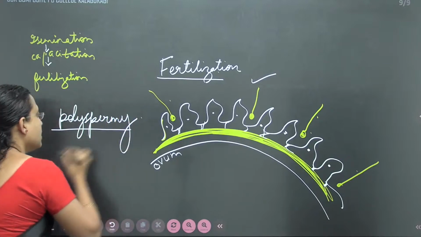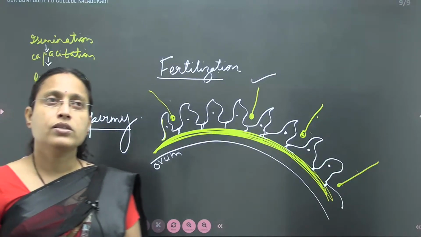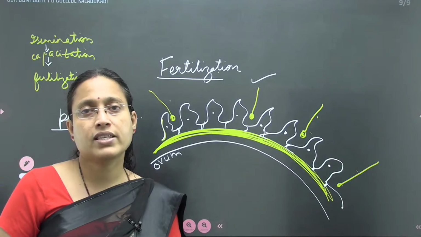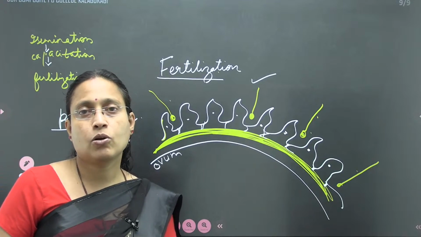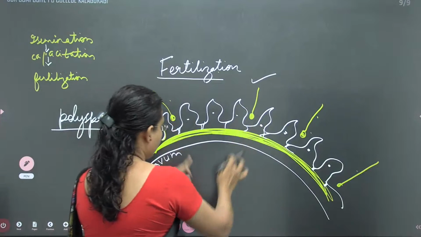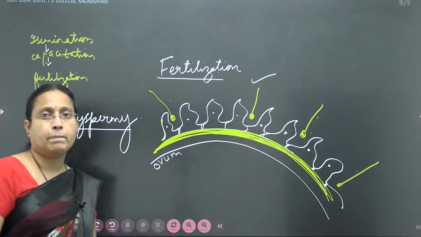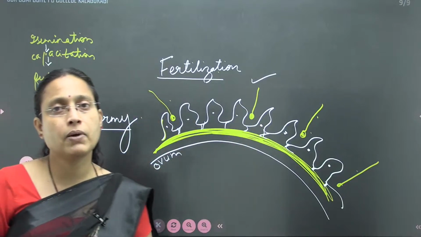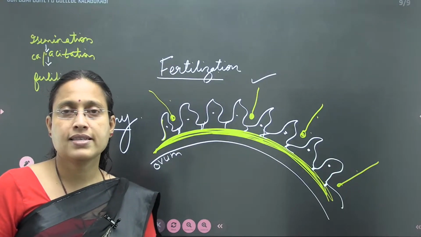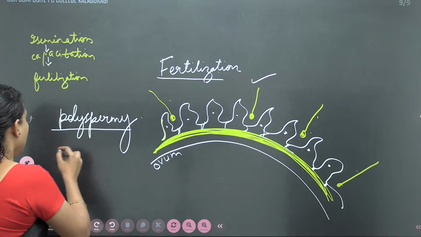This will result in polyspermy. So what's polyspermy? If the ovum is fertilized by more than one sperm, the condition is called polyspermy. Suppose these two sperms will fertilize the ovum. If at all such polyspermy occurs, such zygotes usually will not survive.